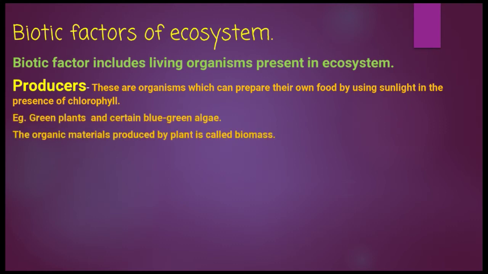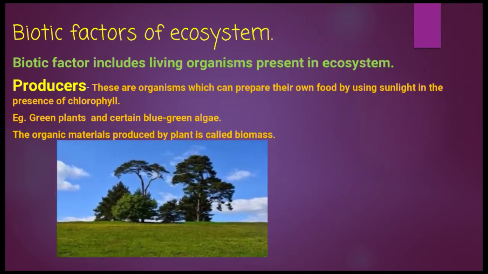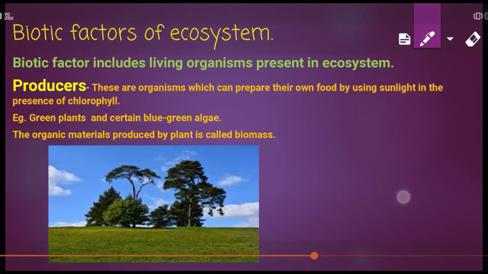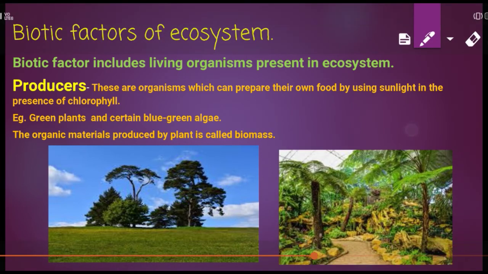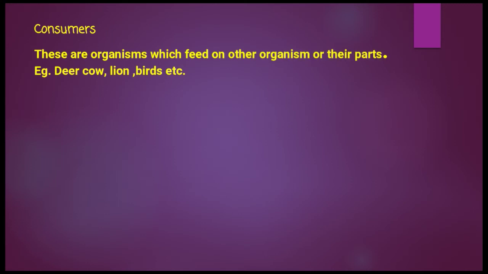The process is photosynthesis and it is done by green plants and certain blue-green algae. The organic material produced by plants is called biomass. So producers are all green plants and trees, small grass, algae which can perform photosynthesis, and these are taken up by some organisms, grass eating animals. Okay? So these are considered as consumers.